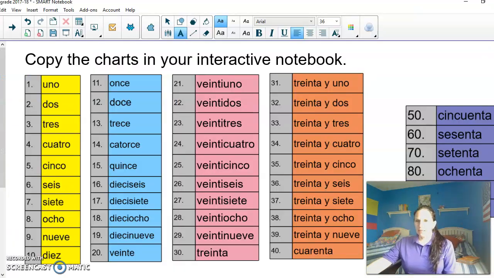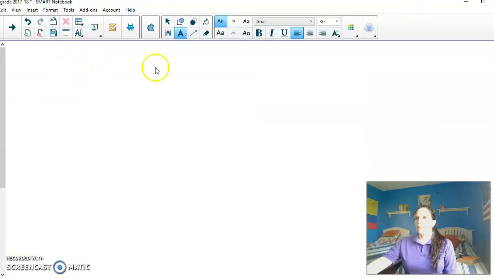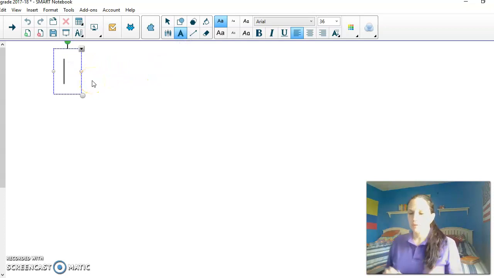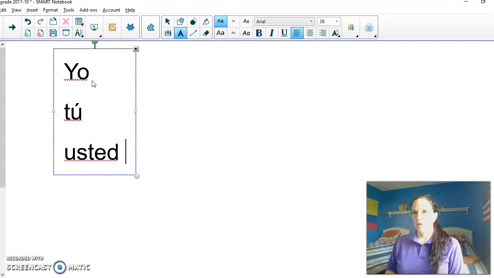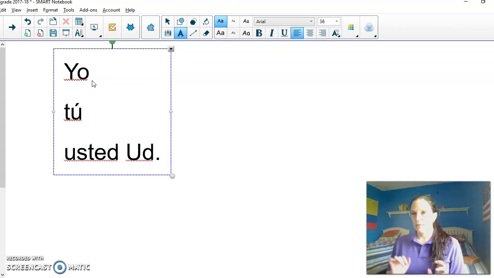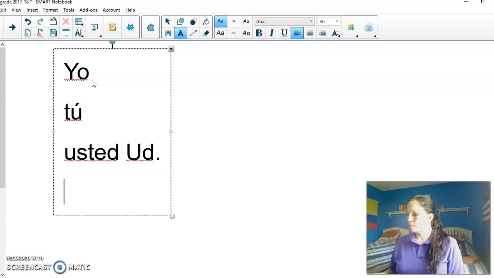So let's try to make an example here of what I'm saying. First thing I was asking you to do is to remember your subject pronouns. Your subject pronouns in singular are yo, tú, usted, that we know is abbreviated like this, and then él and ella.